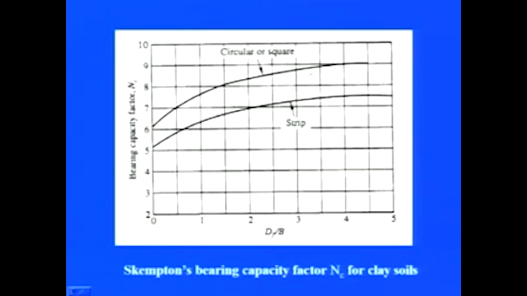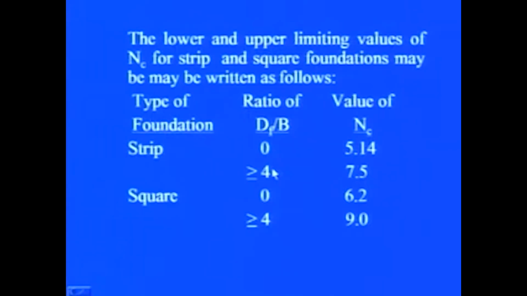Now, this factor NC has been found to vary with the shape of the foundation as well as the depth at which it is placed. So, here there is a chart shown by Vesic of the Skempton bearing capacity factors for clay soils. You can see from this plot that the lower and upper limiting values of the NC for strip and square foundations may be written as follows, for the different types of foundation